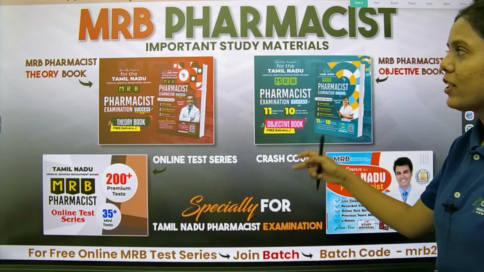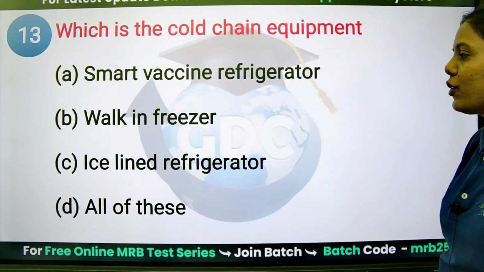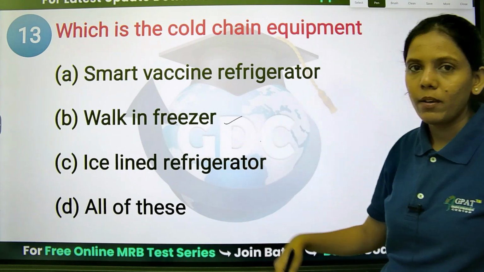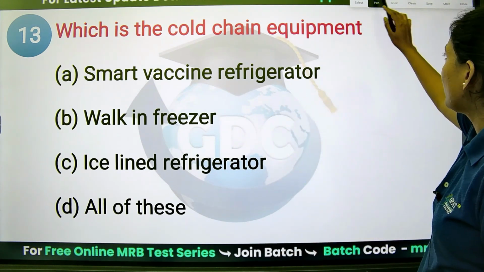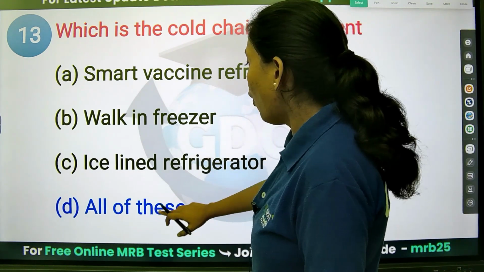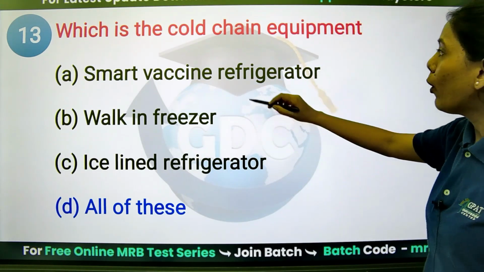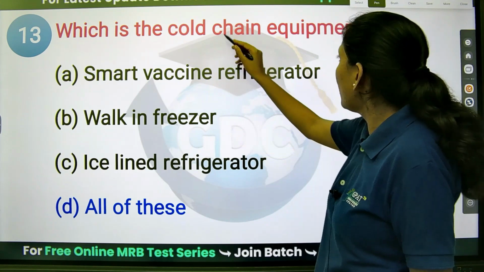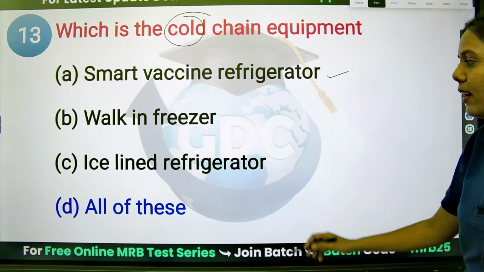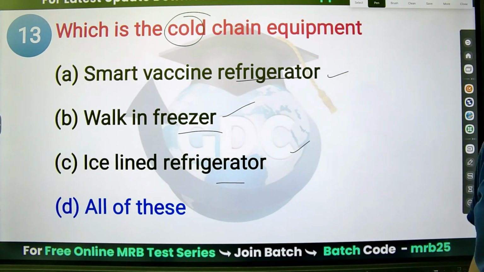We will see the next question, which is the cold chain equipment. This is a walk-in freezer. The insulation will be there, like polyurethane. They are asking about cold chain equipment. Basically, the smart vaccine refrigerator is there, the refrigerator, the freezer, the walk-in freezer, and the ice-lined refrigerator.